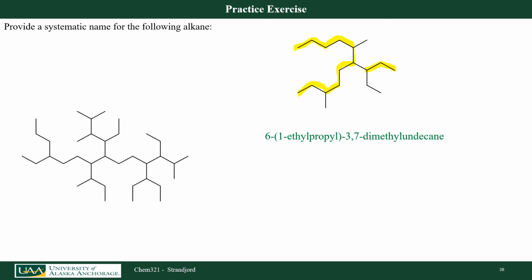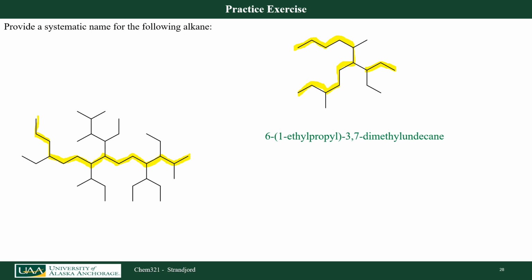If I look at this molecule down here and find the longest continuous carbon chain, it takes a little bit of work here. 1, 2, 3, 4, 5, 6, 7, 8, 9, 10, 11, 12, 13, 14. So that's going to be a tetradecane. I'm going to start off here on the right-hand side because I hit a methyl substituent first.